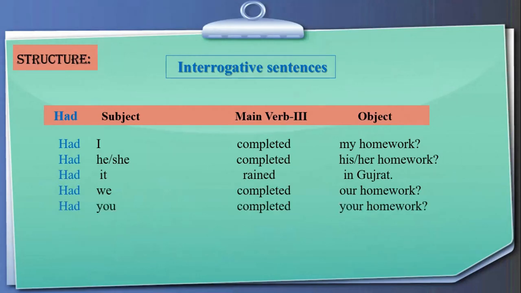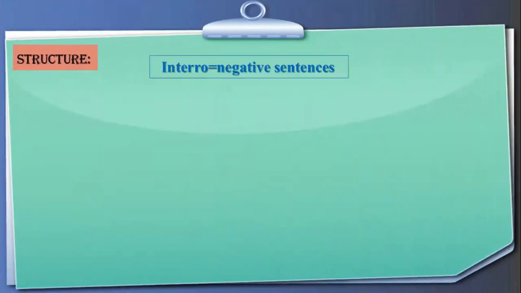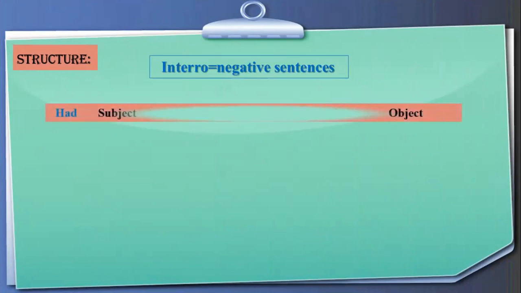Had you completed your homework? Had they completed their homework? Had Rehan completed his homework? Had Rehan and Wahid completed their homework? Now, this is how we make interrogative sentences.